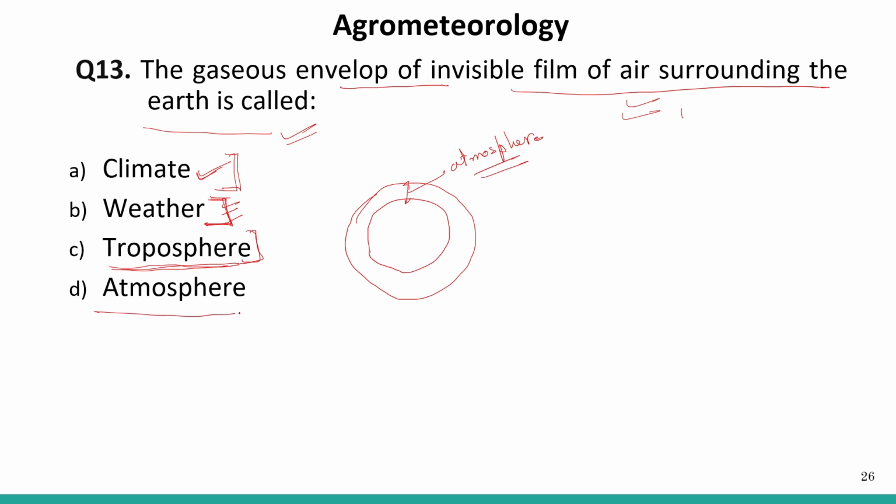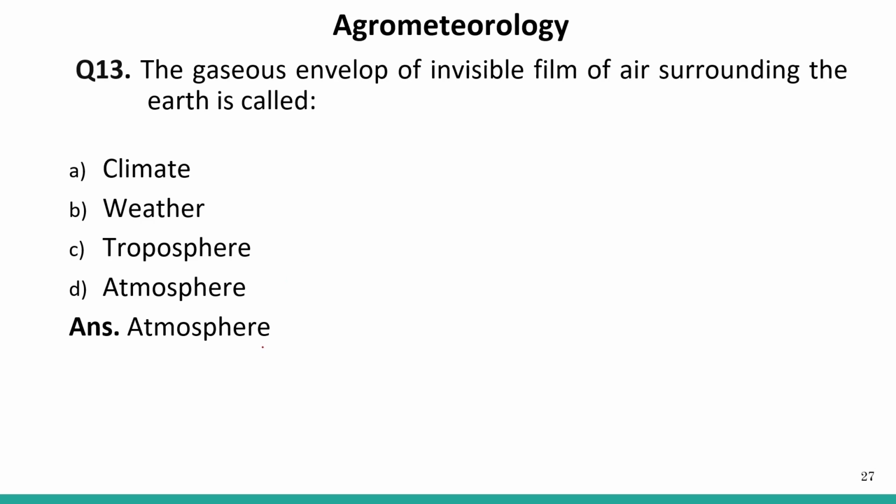But the atmosphere is the region having a gaseous envelope, present all around the earth. Okay. So the correct answer is the atmosphere.